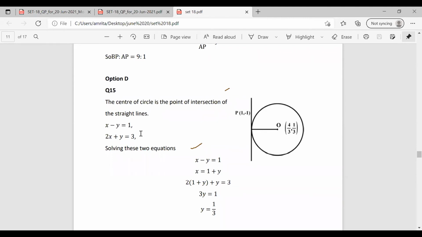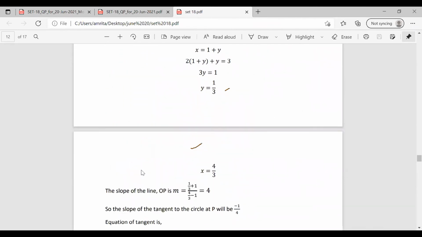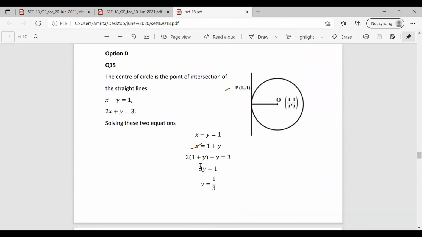So solving the two equations, from x minus y equal to 1 we can find the value of x and substitute it in 2x plus y equal to 3. We can find the values of y and x. So this x and y give the center point of the circle. We got the value of y as 1/3 and x as 4/3. So the center point becomes 4/3, 1/3.